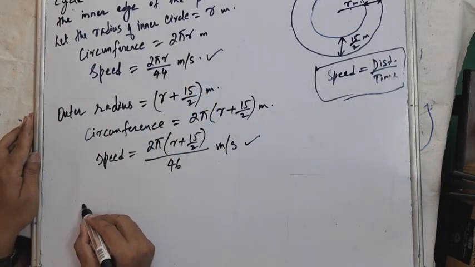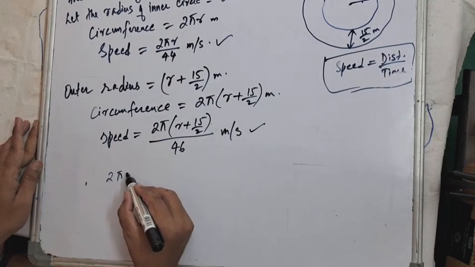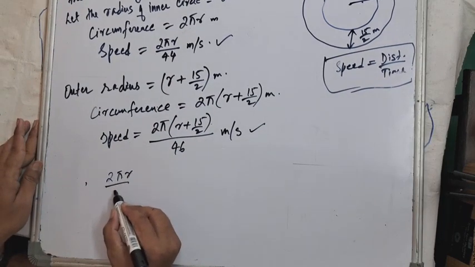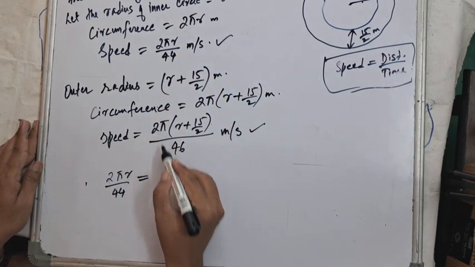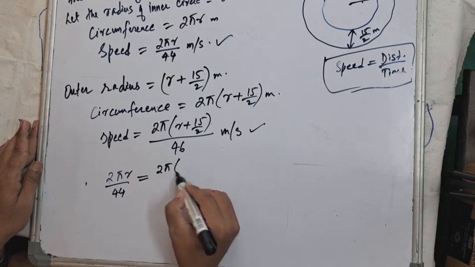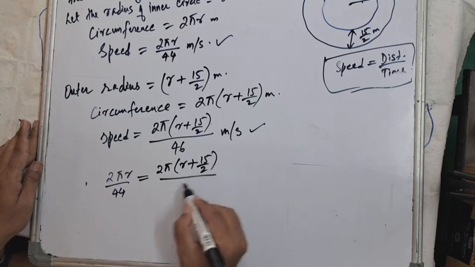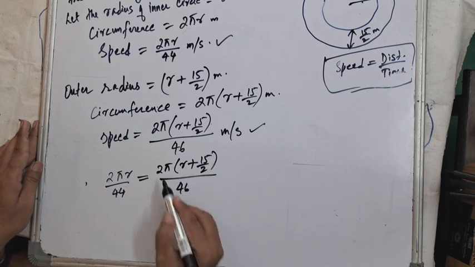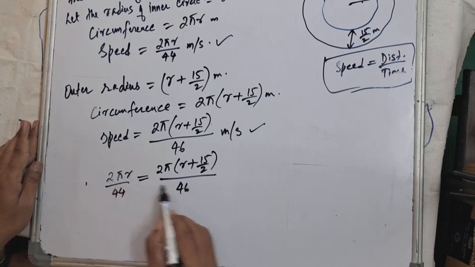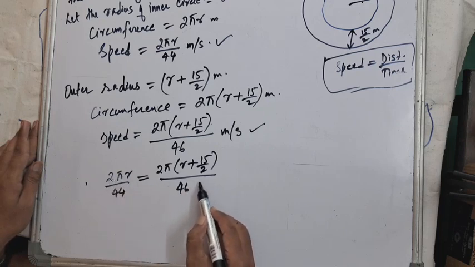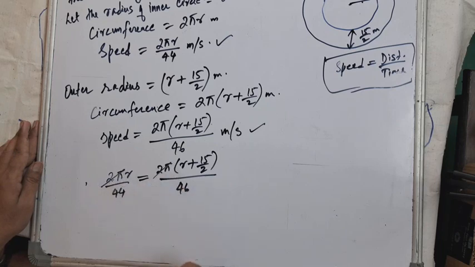Okay, so 2 pi r upon 44 equal to 2 pi into r plus 15 by 2 upon 46, isn't it? So this 2 pi and 2 pi can be cancelled, by cross multiplication, so we can cancel the number from denominator and numerator.